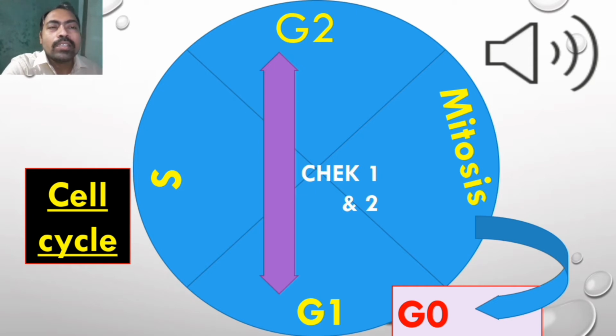In these two gap phases, there are controls or regulators, called check 1 and check 2 genes and enzymes, which control the cell cycle. If there is no requirement of cell division, then after mitosis, the cell gets restored and is stabilized in G0 phase.